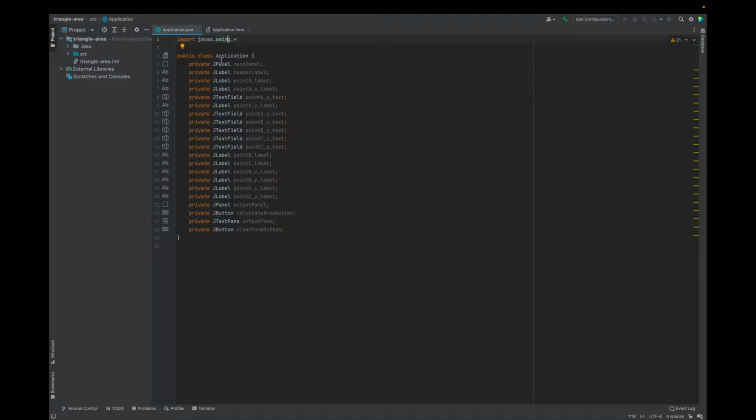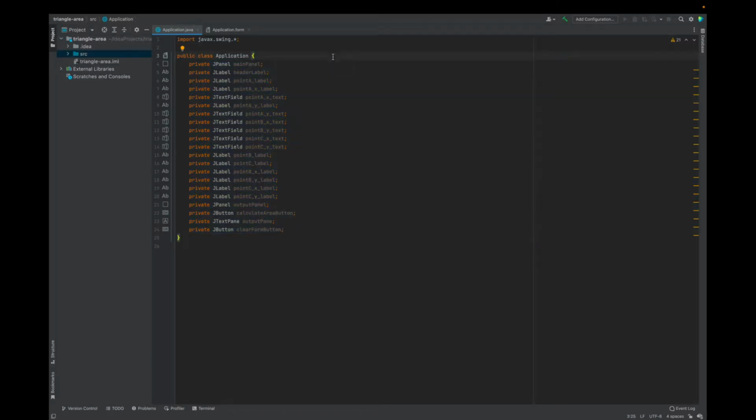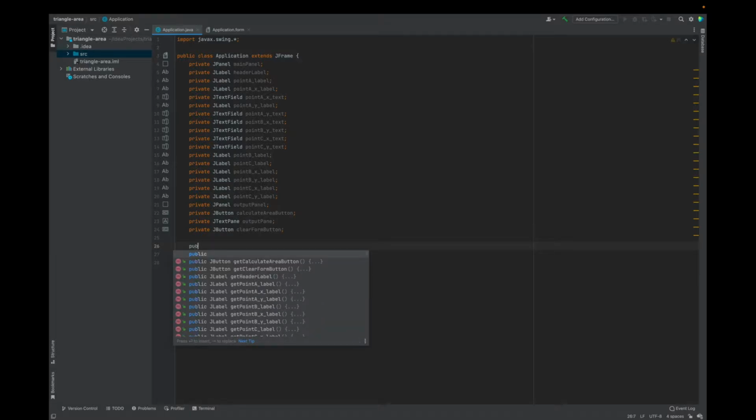that's automatically generated, all of those components are now automatically entered into the application class. Extend the JFrame class. We don't need to import anything because JFrame is part of the Swing framework, and we've already imported everything from Swing, as you can see from the import, which was done automatically when we created the form. And what I want to do is call upon the JFrame's super constructor, but to do that, first I want to create the constructor for application.